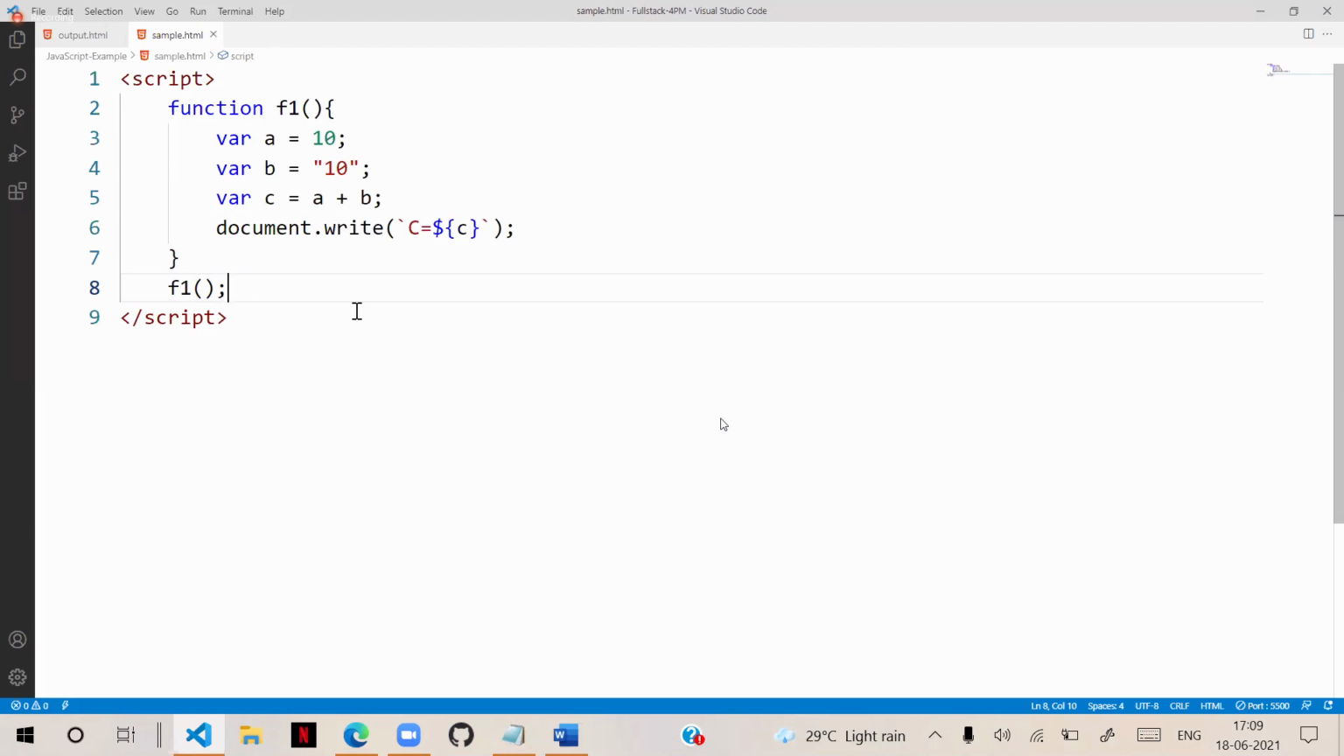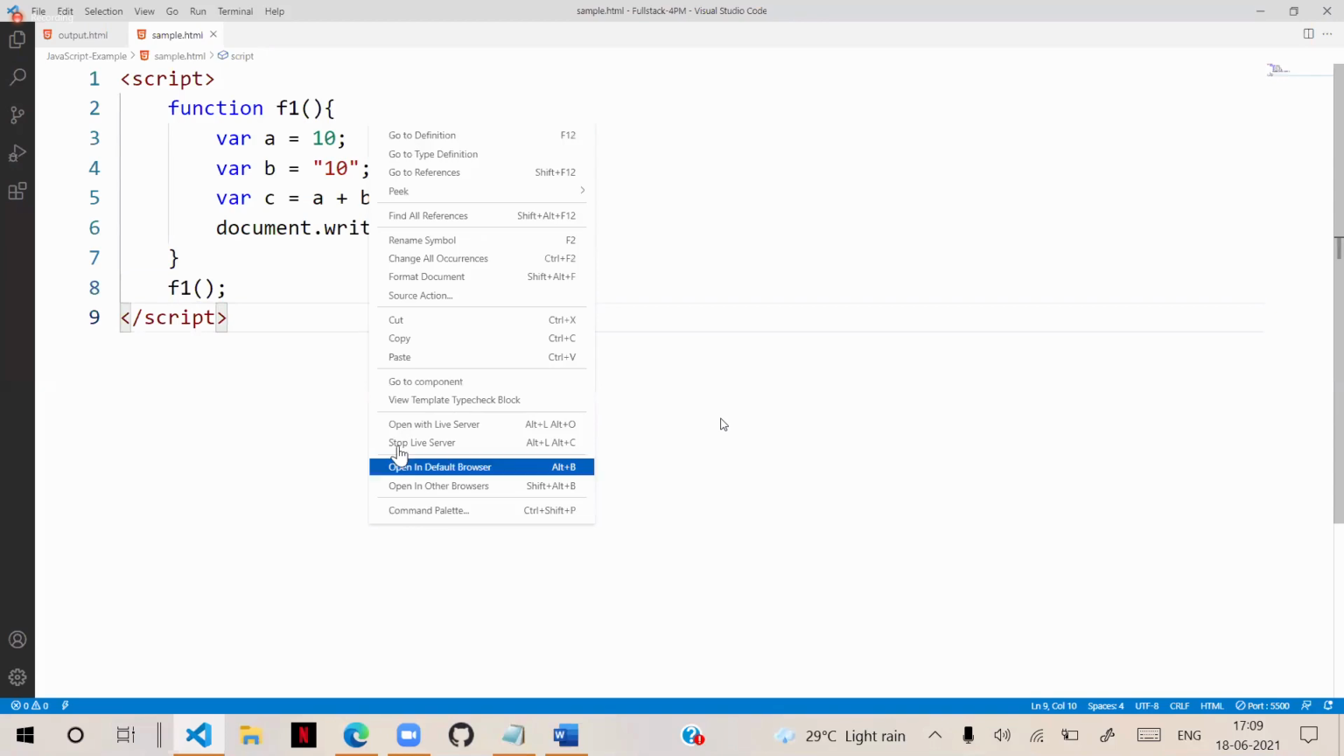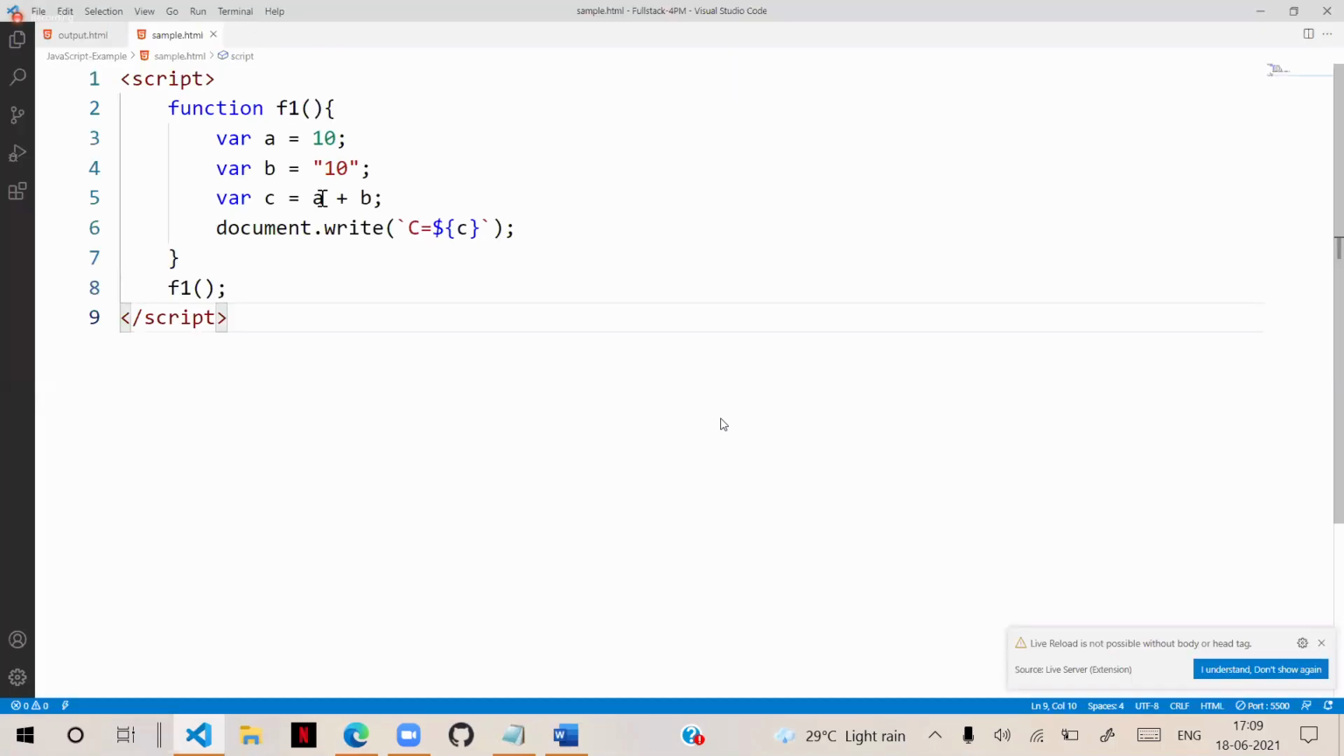So A is number, B is string. Now observe carefully when I run this. When I run this, you can see C value is 1010. Why? Because it is concatenating, it is combining. So plus is concatenating.